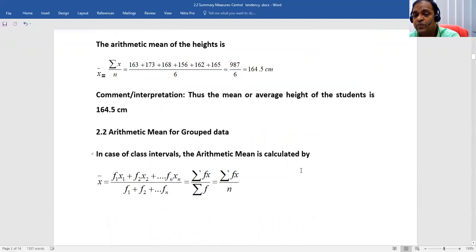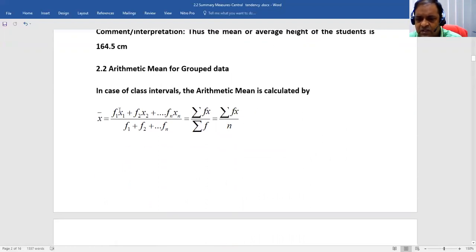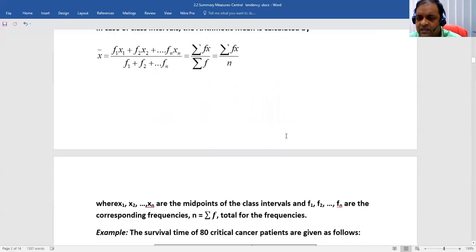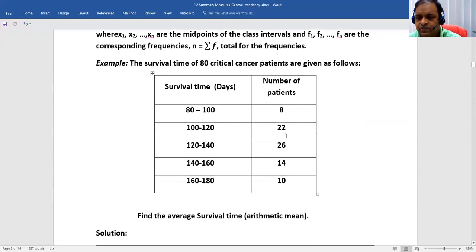Now let us see the grouped data. Grouped data means the data will be tabulated and should have some numbers with frequency. This is called grouped data. So this is the formula for the grouped data. For grouped data, the mean is also denoted by x bar. And see here, this is the formula. It will be easier when you do the practical example. That is the sum of all the data multiplied by f, divided by the total number of data. So let us see a practical example. It will be more clear.